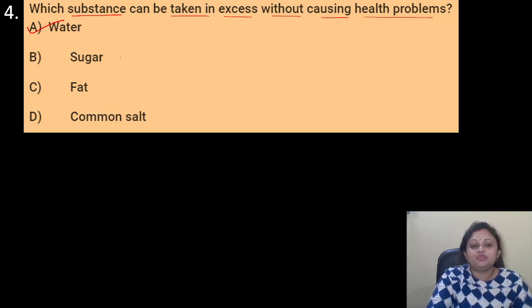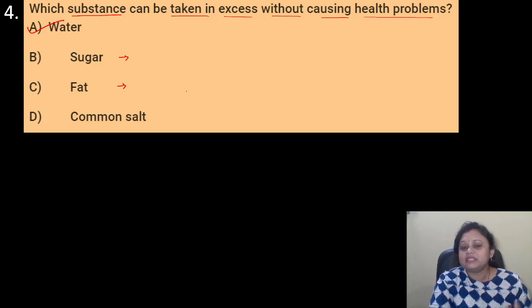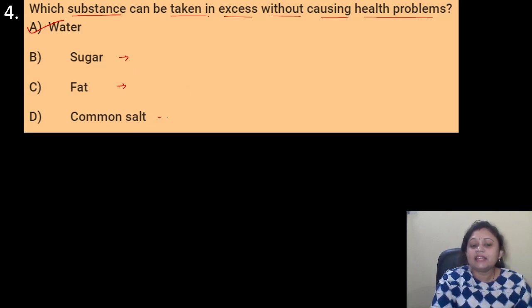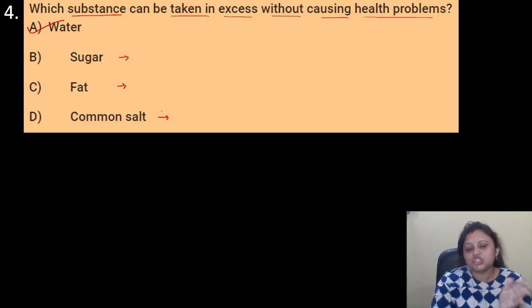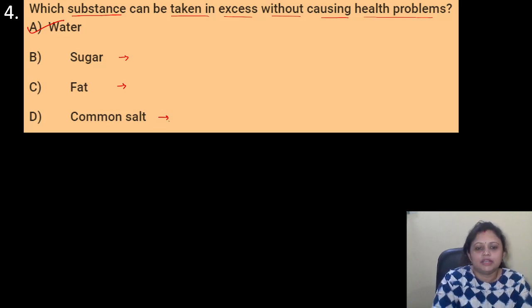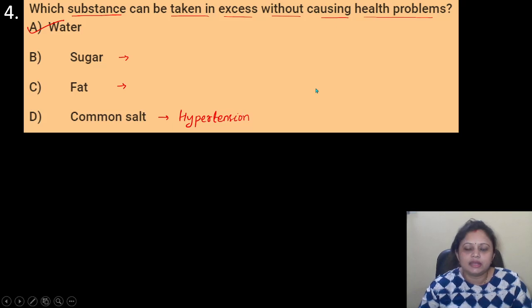But if you take a higher amount of sugar then diabetes may occur. If you take a higher amount of fat, obesity may occur, and excess common salt may cause an increase in blood pressure that we call hypertension. So here the correct answer is option A, that is water.